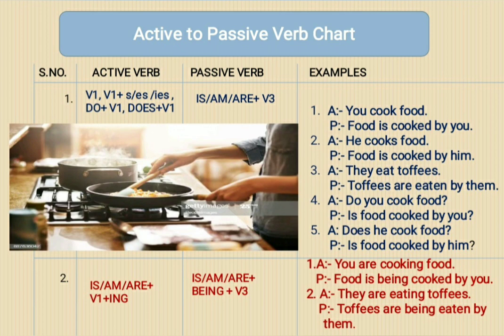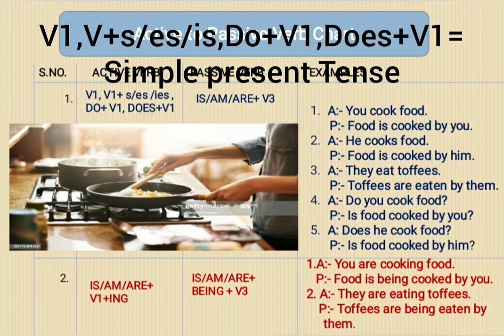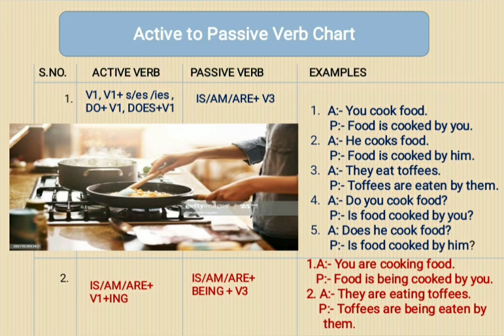And I want to tell you that the first kind of verbs, that means V1 or V1 plus S, ES, IES, or do plus V1 or does plus V1, these are the verb syntax of simple present tense. Now see the second point.